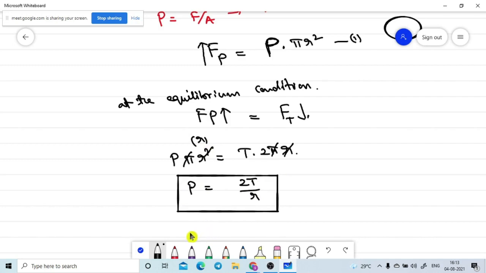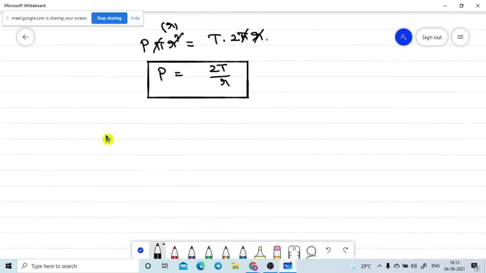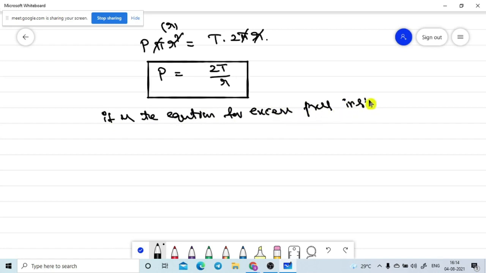So what is P? It is the equation for excess pressure inside a liquid drop.